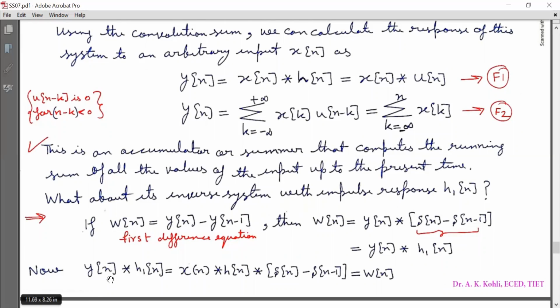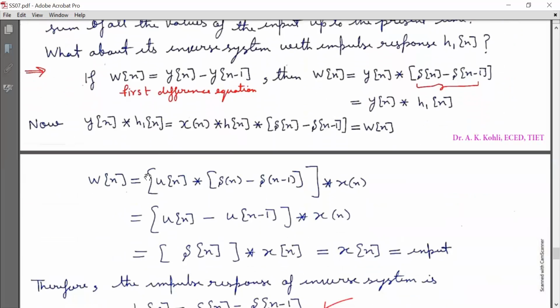Y[n] is x[n] convolved with h[n], so I have substituted here. So y[n] convolved with h1[n] is equal to x[n] convolved with h[n], and that is further convolved with h1[n], that is (delta[n] minus delta[n minus 1]), and that is equal to w[n].